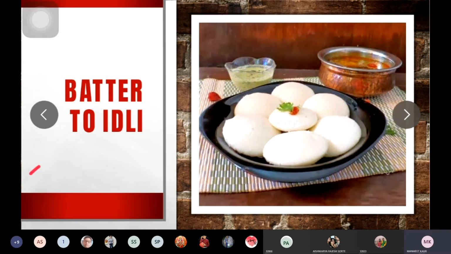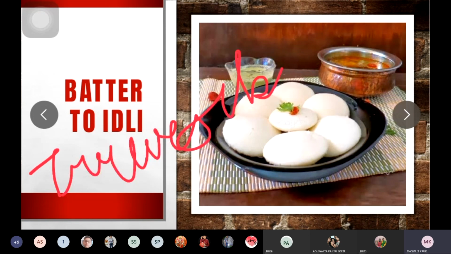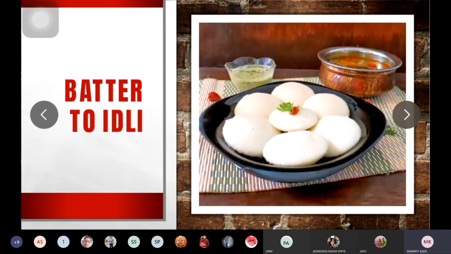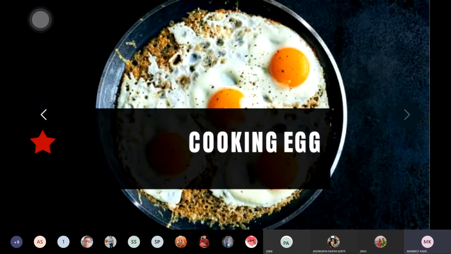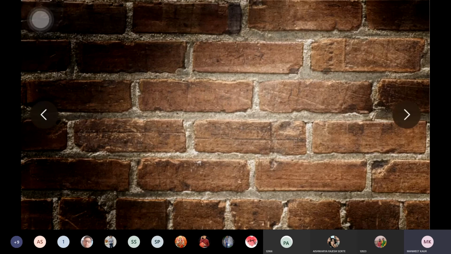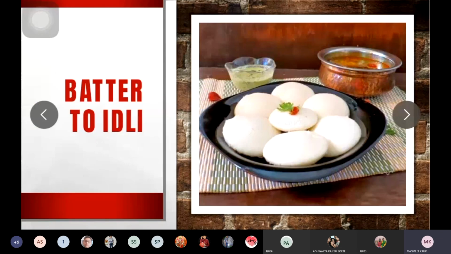So this is also an irreversible change, and one more example of irreversible changes.